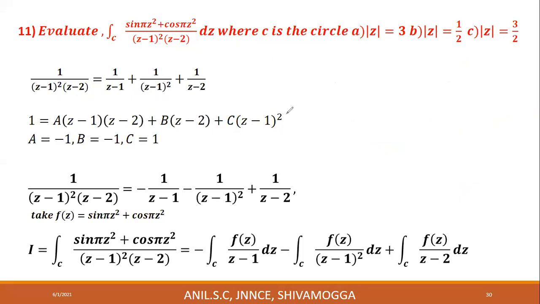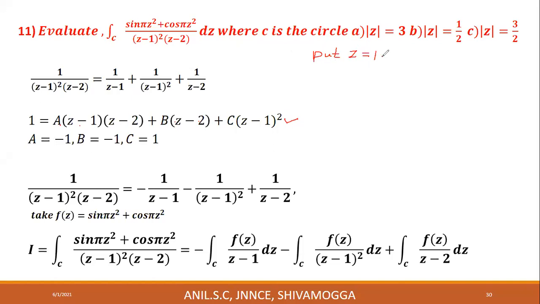This is the expression we obtained. 1 is equal to a into z minus 1, z minus 2 plus b into z minus 2 plus c into z minus 1 whole square. Now we have to find a, b and c. For what value of z do two constants vanish and one exists? I am doing this for lateral entry students. Regular students know this.